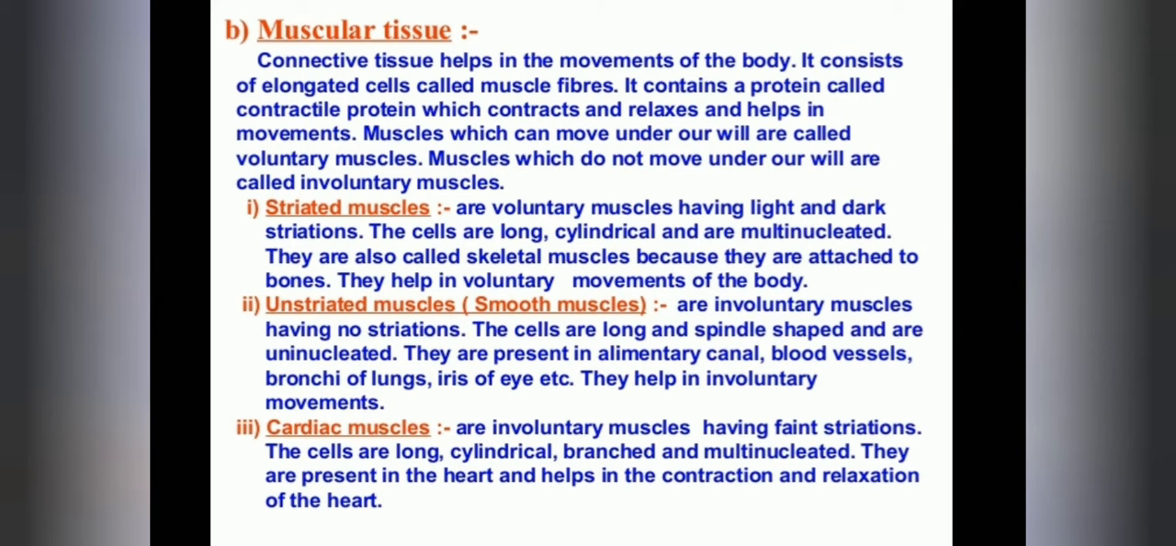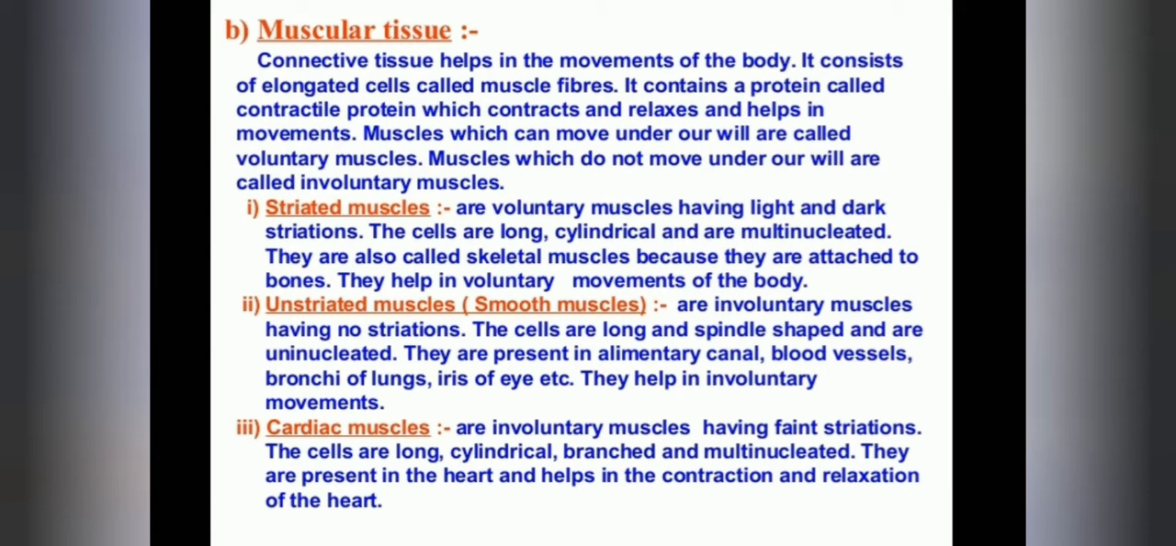Clear, my dear students? Next we will discuss unstriated muscles. They are also called smooth muscles. They are involuntary muscles, whereas striated muscles are voluntary. Unstriated muscles are involuntary muscles having no striation. The cells are also long but spindle in shape. Spindle means shaped like a fish or a boat, and they are uninucleated.